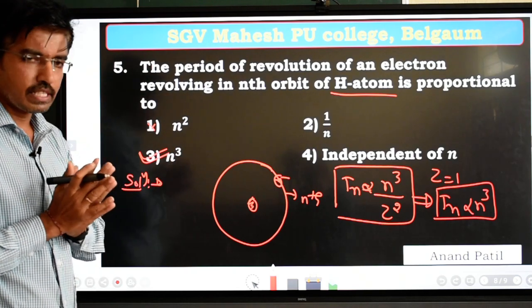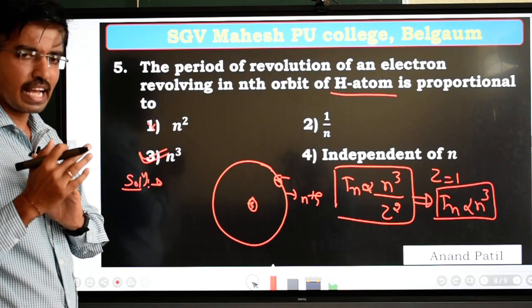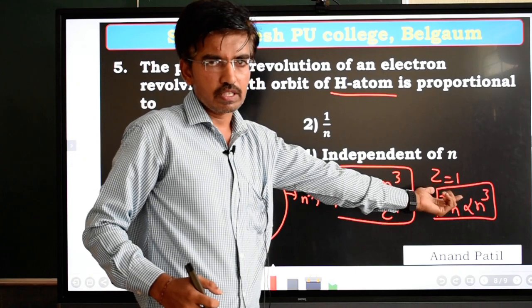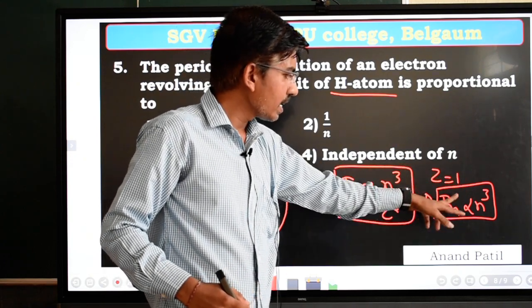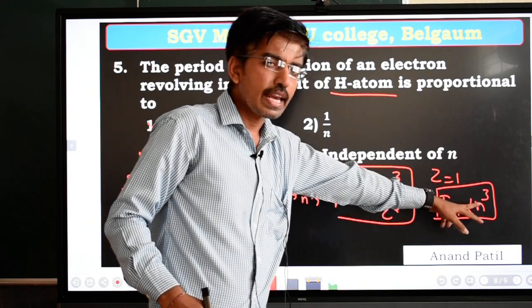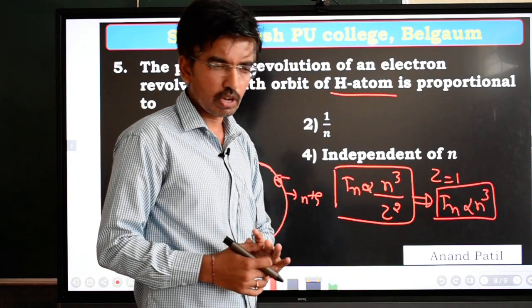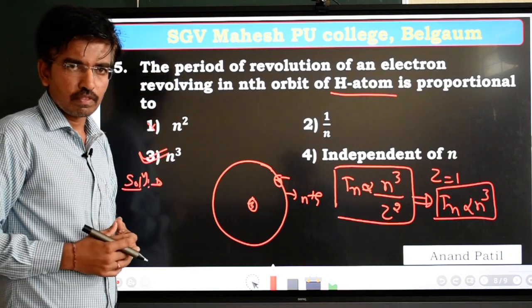This is a very simple question to solve. Here we just have to establish the relation between the time period and the principal quantum number, that is, the orbital number. That is also a simple relation: the time period of the electron in the nth orbit is proportional to n cube, or the cube of the principal quantum number. So this is the solution for the fifth question.